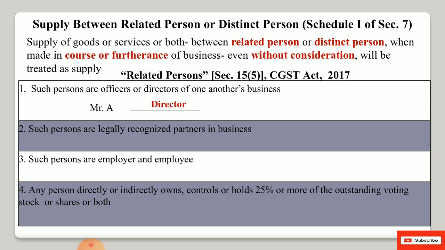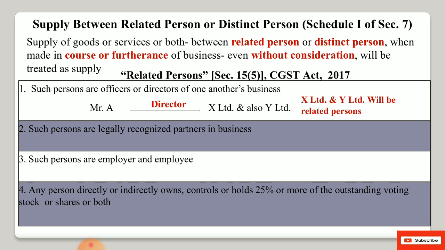Like for example, Mr. A is the director of X Limited and also he is the director of Y Limited. So here in this case, X Limited and Y Limited will be treated as related person, because one common director, Mr. A, is there. Because only one person is associated in both the businesses, both the businesses, X Limited and Y Limited, will be treated as related persons.